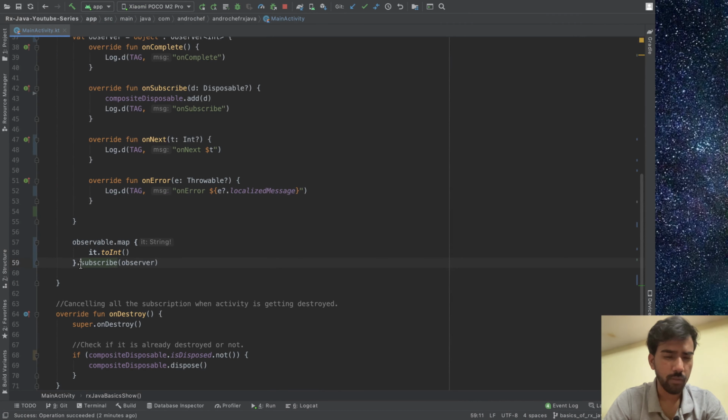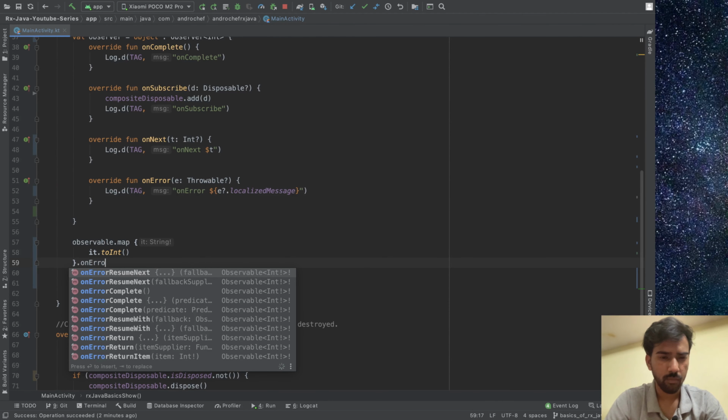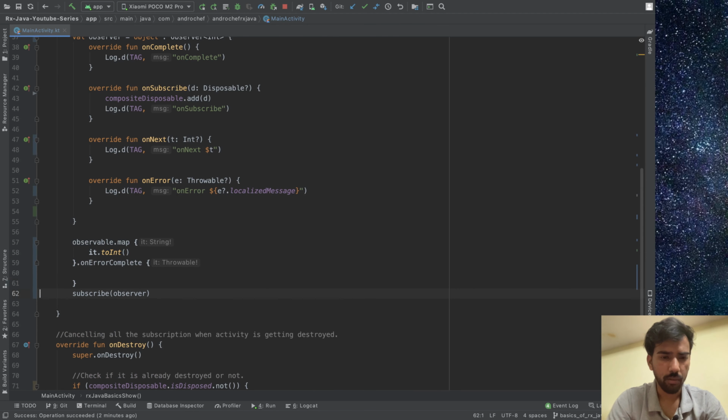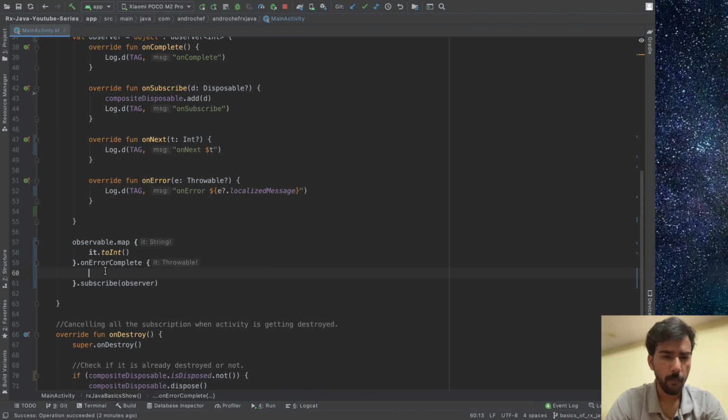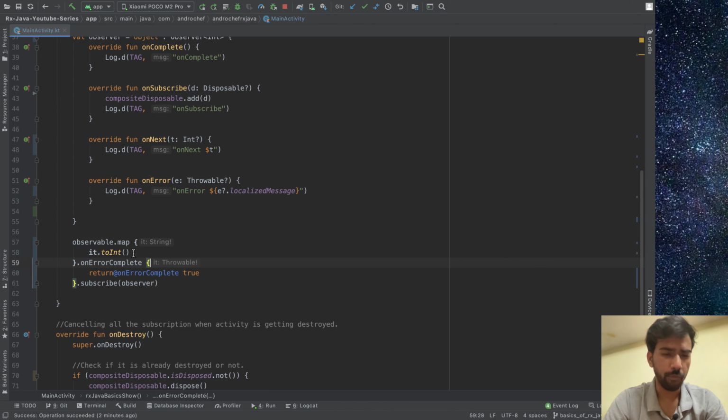So in that case, we will use onErrorComplete. In onErrorComplete, you need to pass one boolean. So let's say if some error is coming, then return true, because I don't care what error is coming, I need to complete this data emission. So let's hit and run.